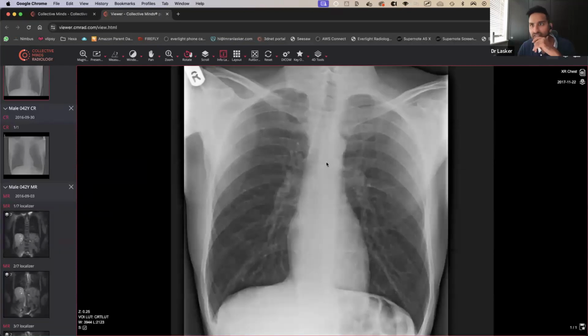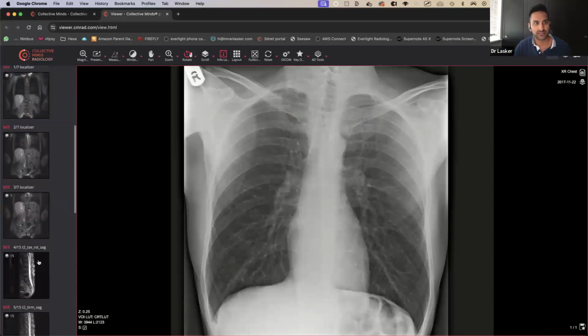So then we do have a chest X-ray, and it is important just to have a look at the apices, make sure there's no apical fibrosis, because you can imagine they're kind of stooped over like this. The apices are not going to be as aerated as you'd otherwise expect, and you can end up getting apical fibrosis. Doesn't look like that's going on here.